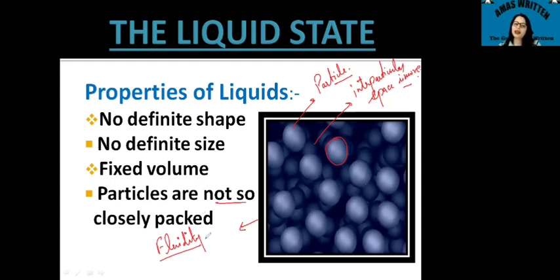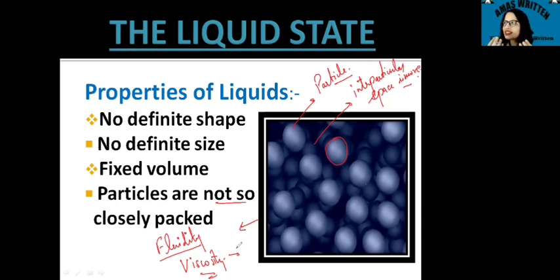Then next, if there is fluidity, obviously you will see the property of viscosity in liquids. Now, what is viscosity? This is the property to resist the flow, to resist the fluidity. That means the force acting to resist the flow of the liquid, that property is called viscosity.